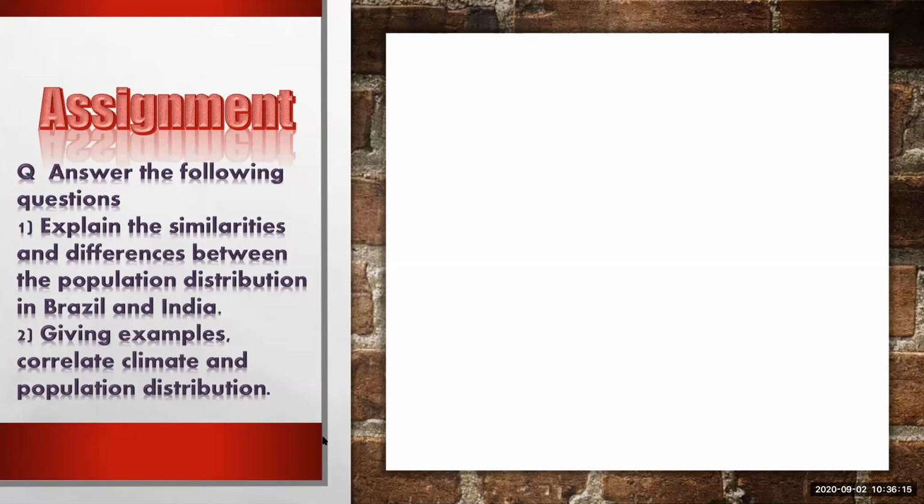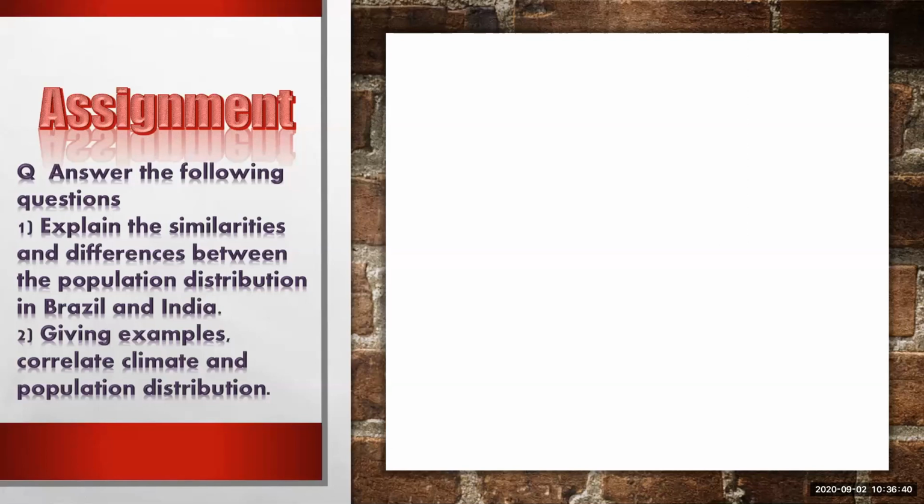The next thing is to mention the factors responsible for uneven population distribution. In the northern part of India, the Himalayan mountains are there, the altitude is high, rainfall is very low, and this area even gets snowfall.